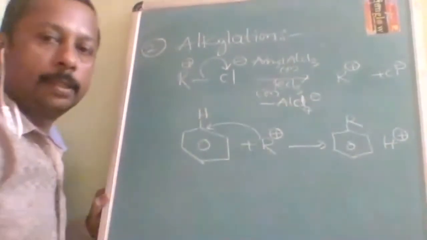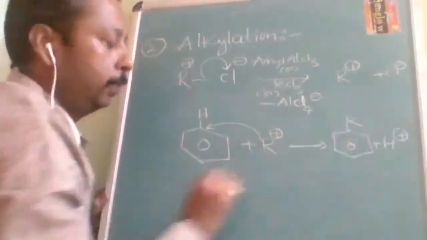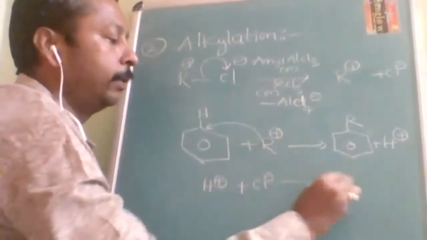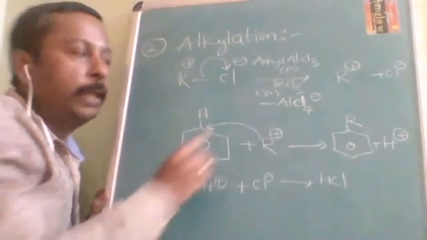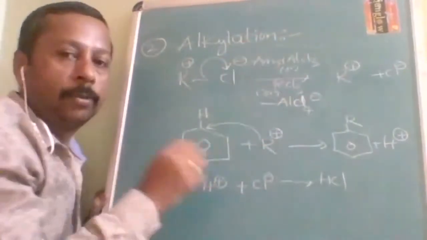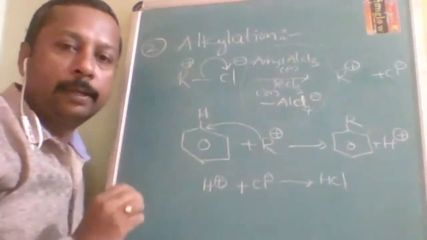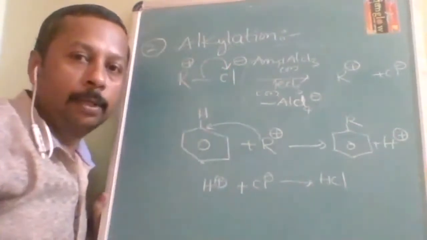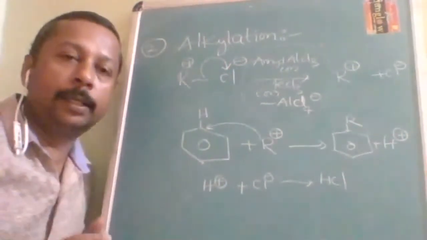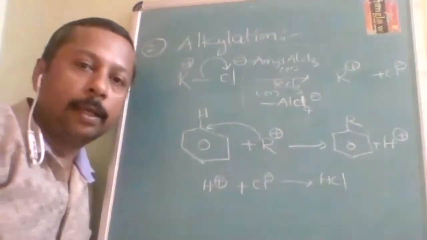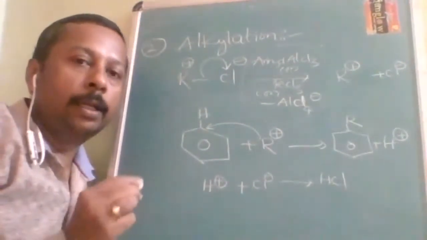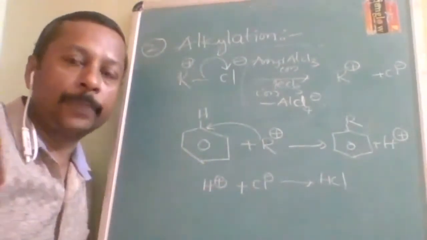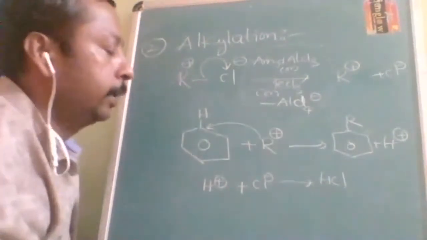Is it understood, students? Now, where will this H plus go? This H plus and the Cl minus from the previous step will form HCl. If you understand this concept, it is going to be very, very useful. Hundreds of thousands of questions you will be able to solve. Only one thing you should remember: anhydrous AlCl3 or FeCl3 causes heterolytic cleavage. The created electrophile is going to be substituted on the benzene ring. This sentence is most important. Now let us take one more example.